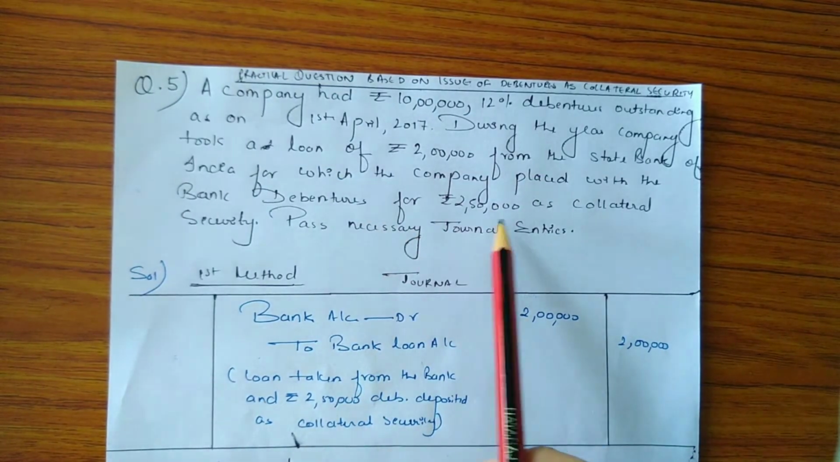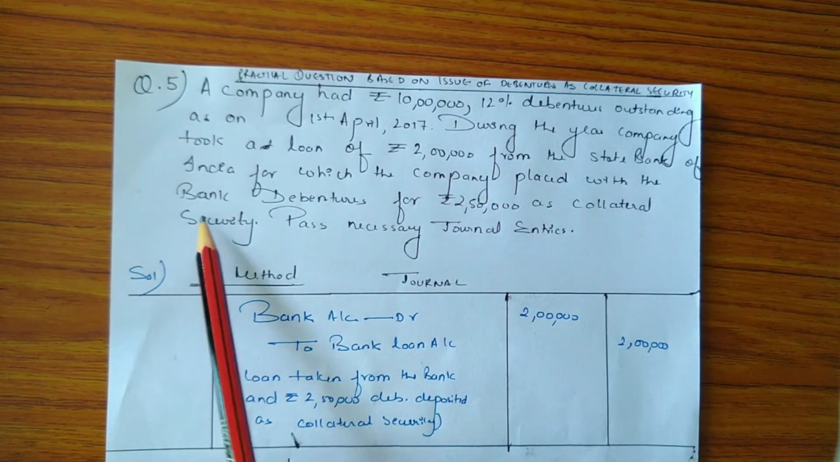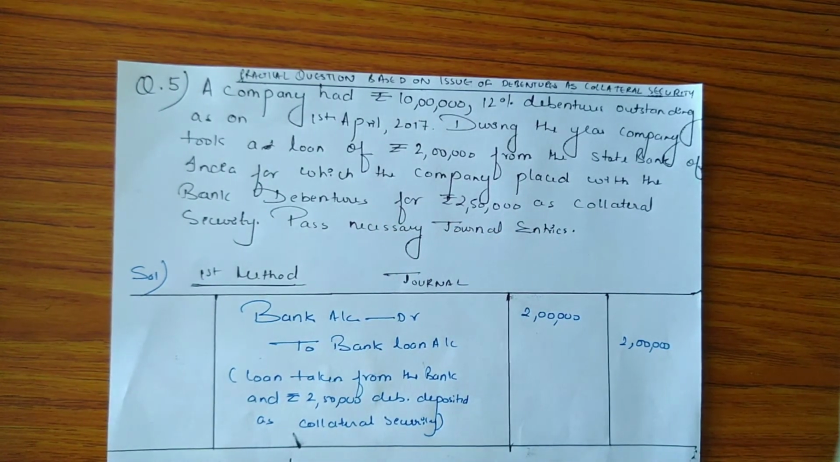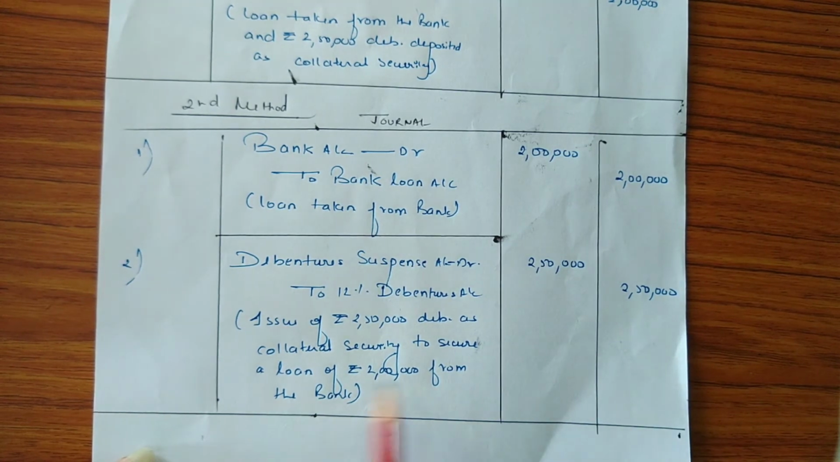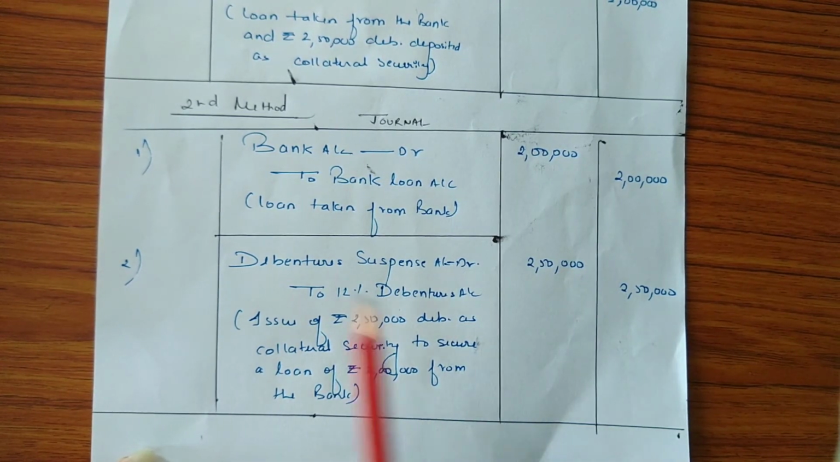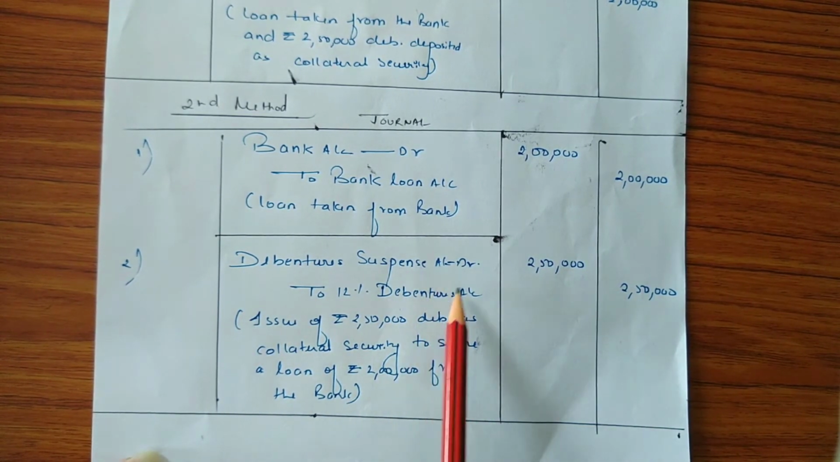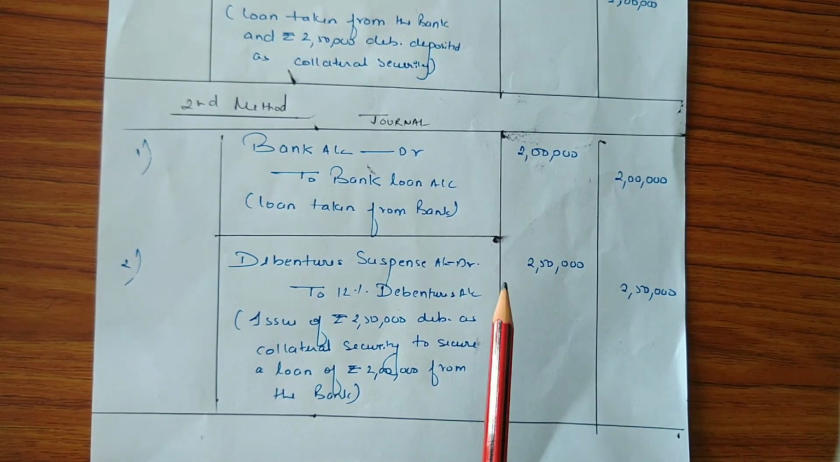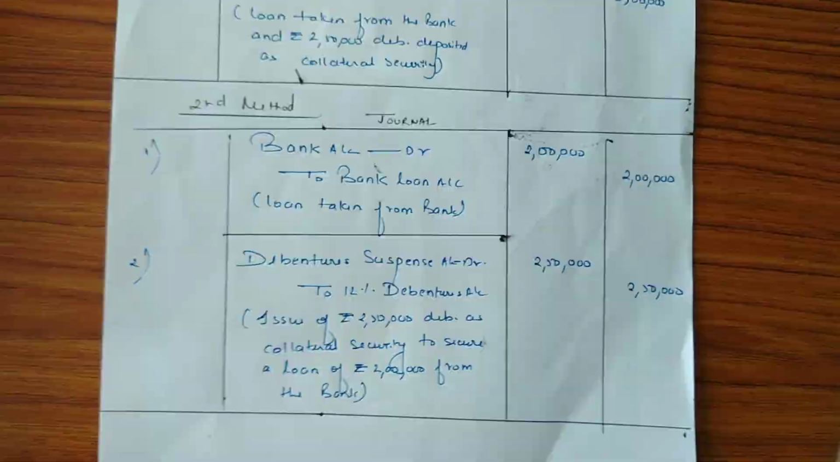Now according to the question, company placed with the bank debentures for rupees 2 lakh 50,000 as collateral security. So the entry for issue of debentures as collateral security to secure a loan of rupees 2 lakh from the bank will be debentures suspense account debit to 12% debentures account with the amount 2 lakh 50,000.